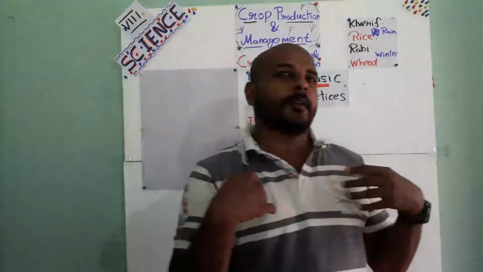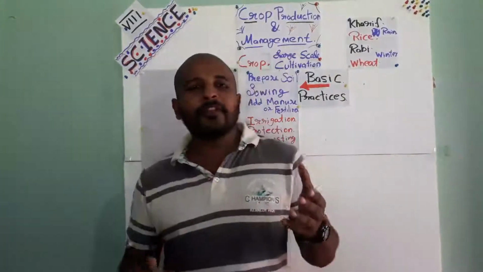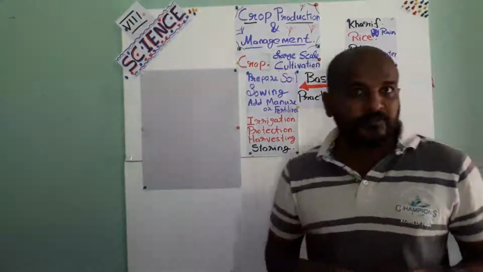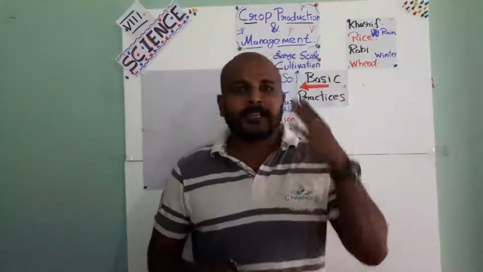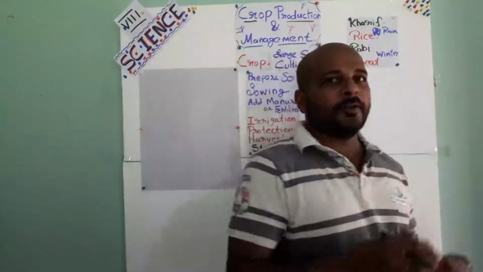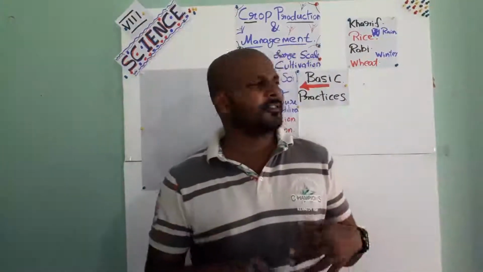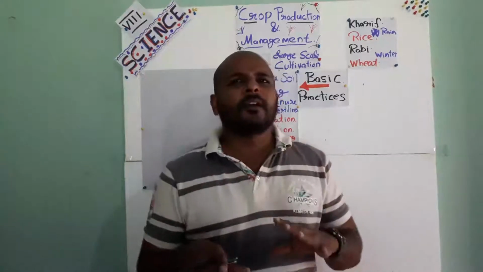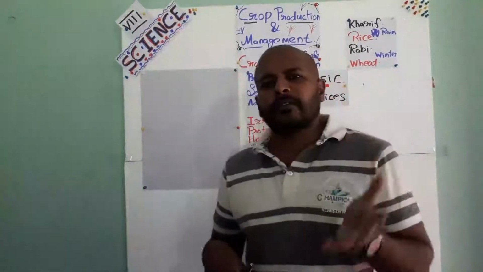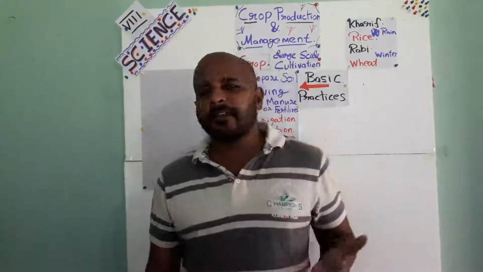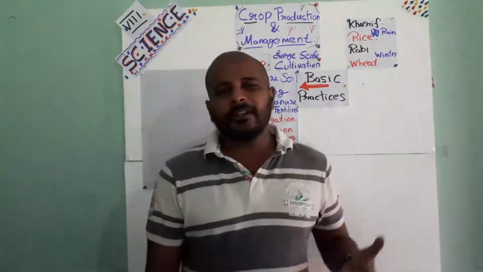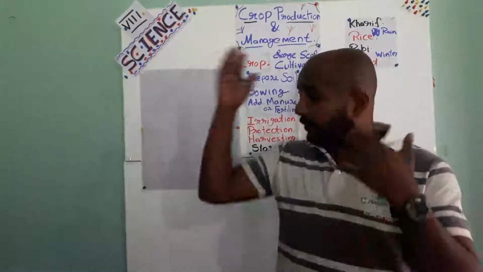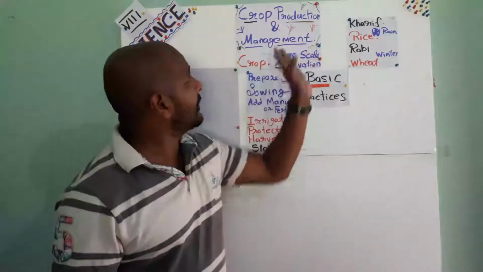So, I am making this video to conclude the chapter, Crop Production and Management, which is the first chapter of 8th standard science. We already discussed crop production and management. It's not a very difficult chapter, it's a basic chapter. What is happening around you, for example farming, you are very familiar with, so I am not wasting a lot of time explaining those things, because you already know them.